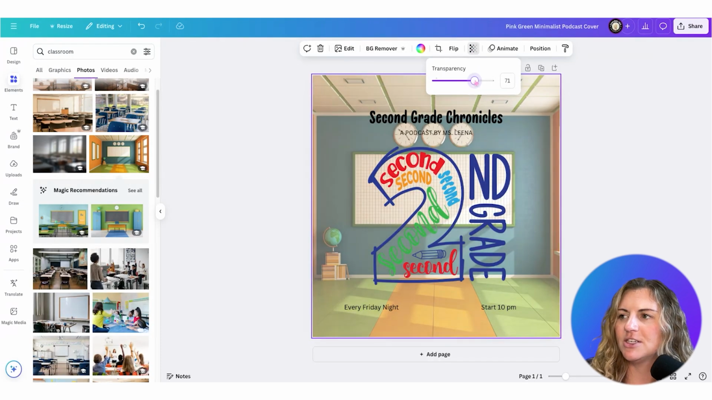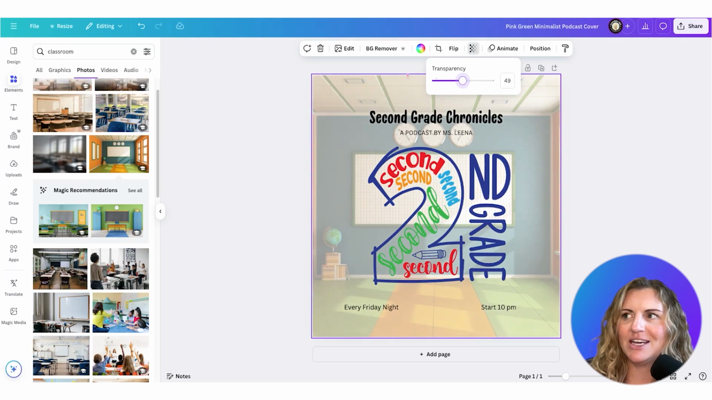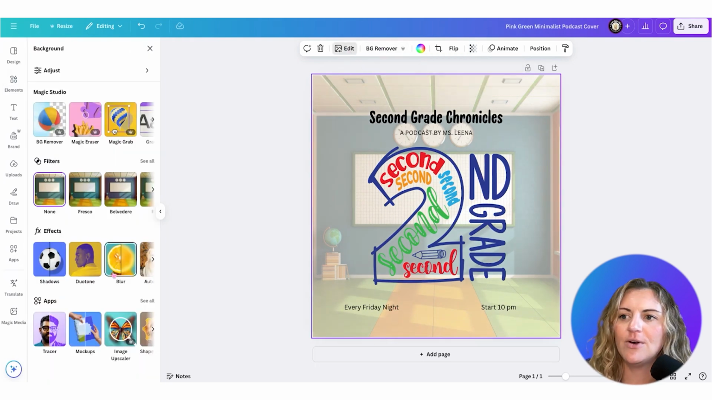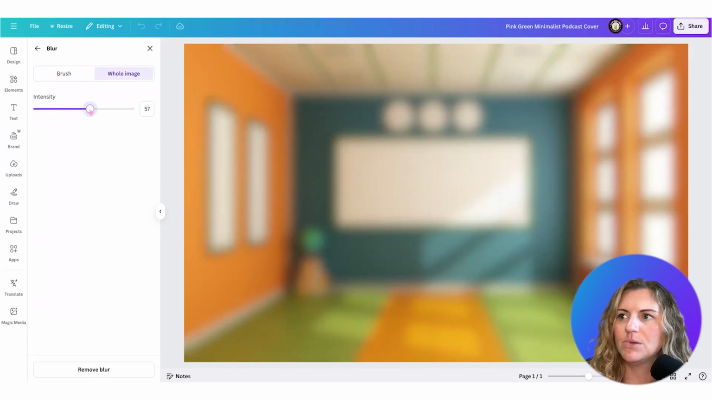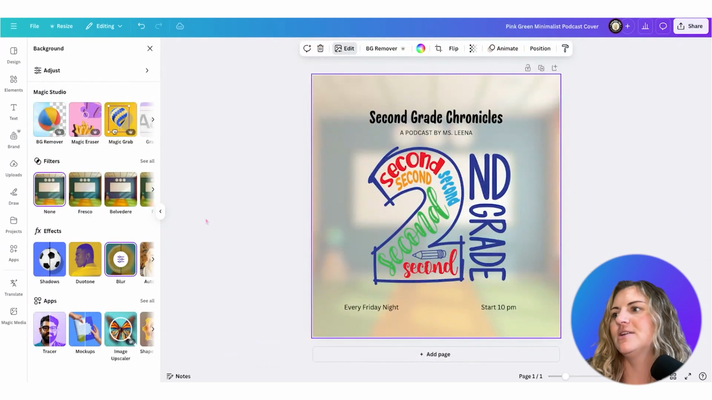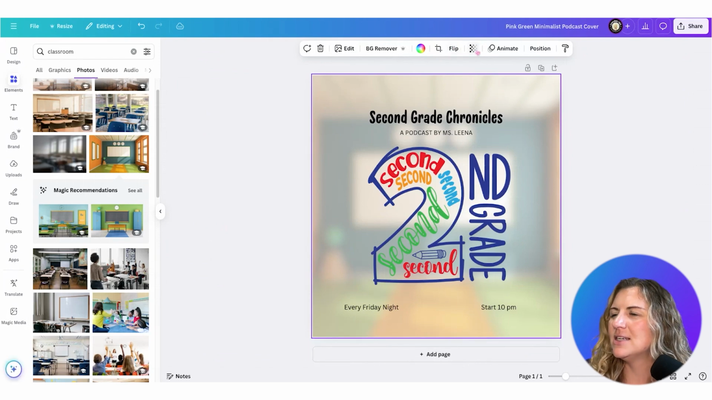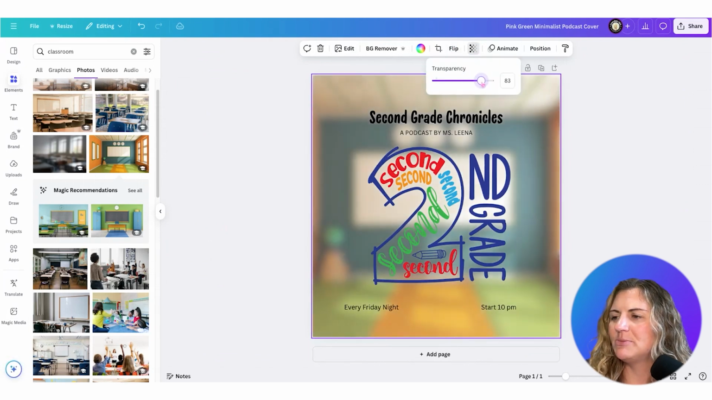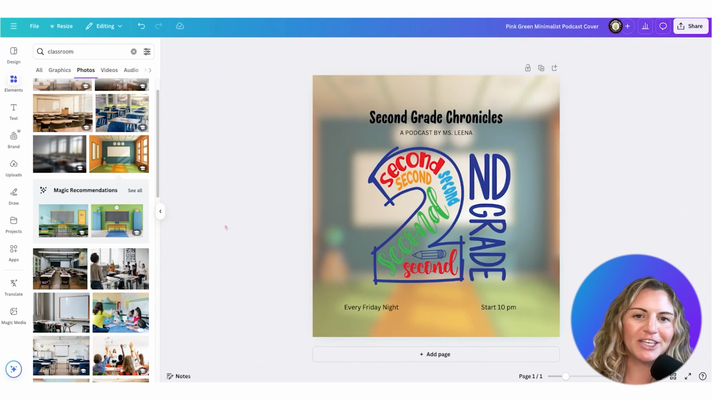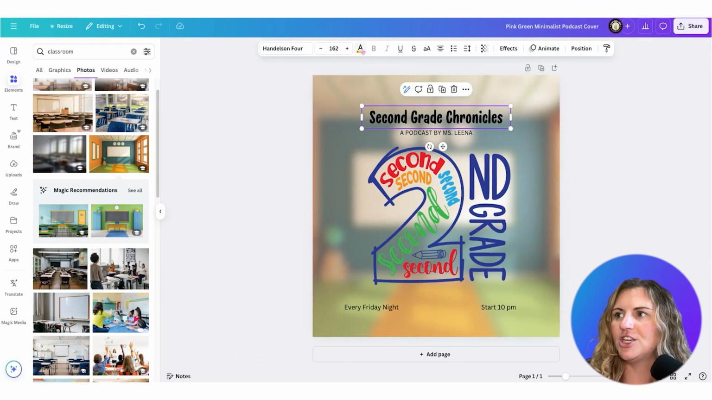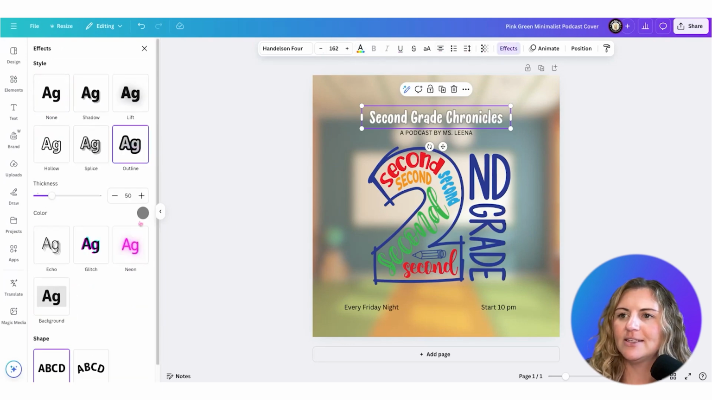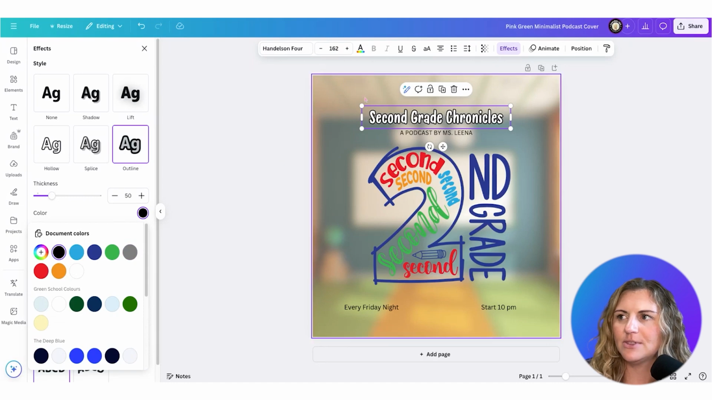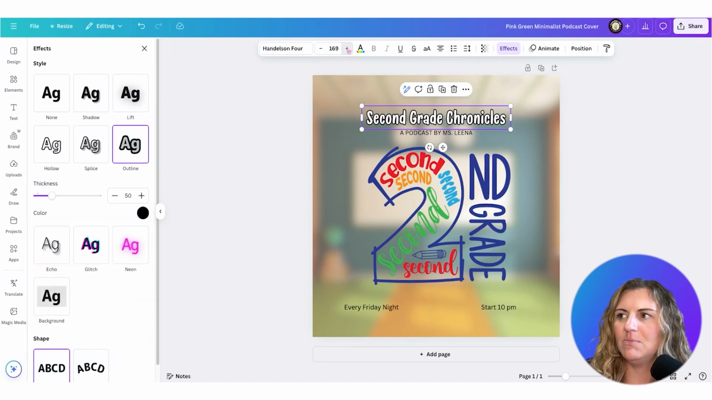And what I'm going to do is I'm actually going to change the transparency down. I like that. And then I'm going to edit the photo and I'm going to blur it some. So I'm going to do the whole image and I'm just going to blur it a bit. So it kind of looks like a classroom, but not. And I could change the transparency so it's a little bit more. So it kind of looks like there's a thing back there. Maybe I'll change this font to white. And I might even add an effect here, like an outline. And maybe we'll make the outline black so it's more blatant and maybe make it bigger.